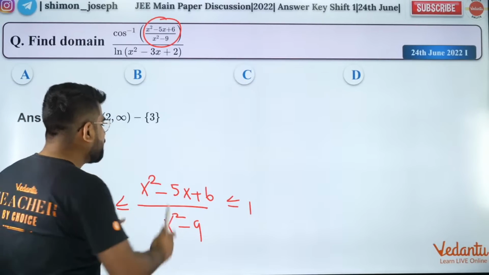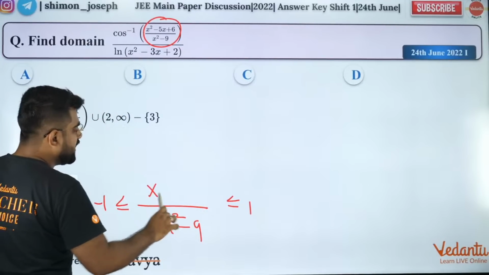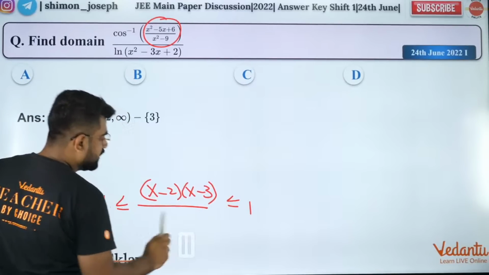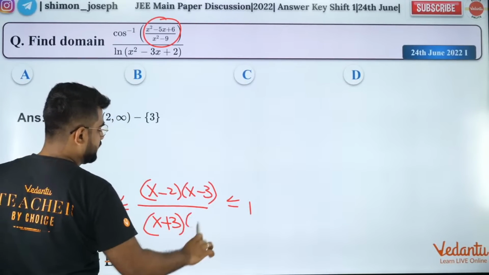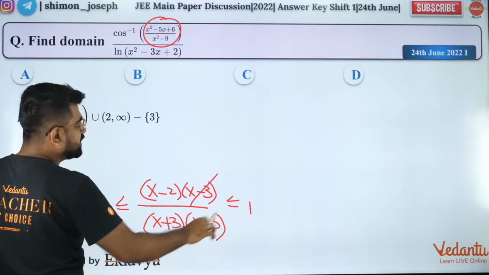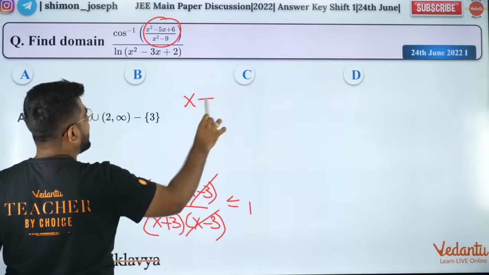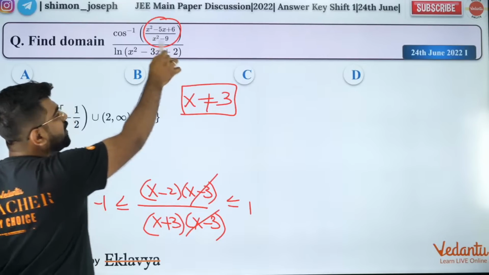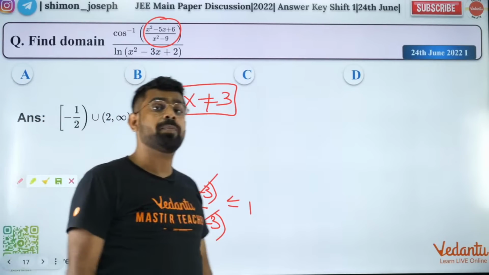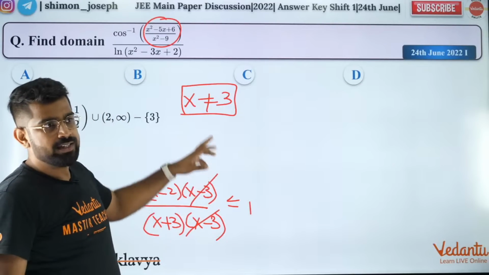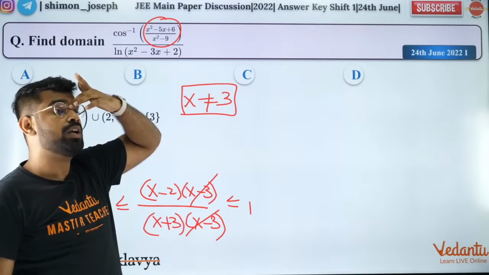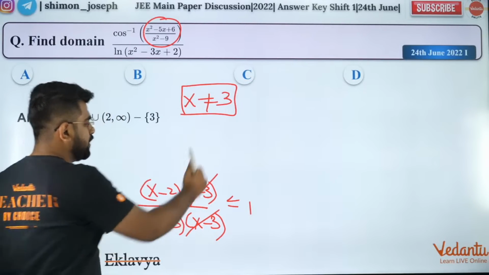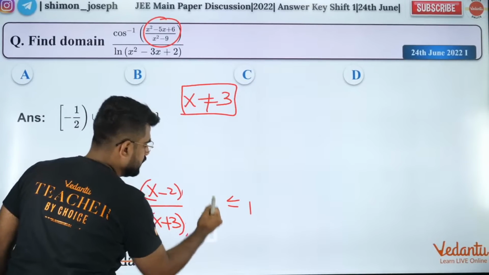So now I can factorize the numerator. The numerator will be x minus 2 into x minus 3. And the denominator is x plus 3 into x minus 3. Now I can cancel x minus 3 and say that x is not equal to 3. Why is x not equal to 3? Because then the denominator will not be defined. Therefore my x cannot be equal to 3. Cool? Everybody happy?